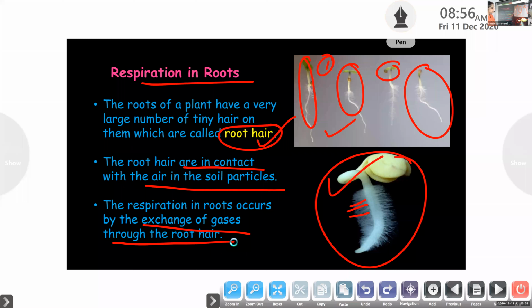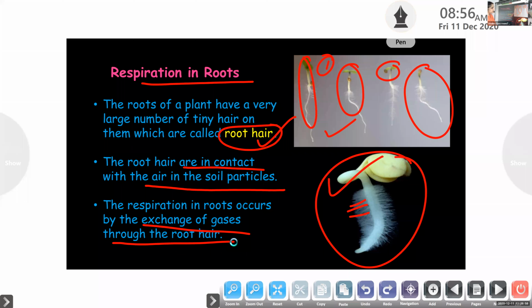Whenever we are sowing something on the ground, we have to make the soil loose, right? In order to get air into it. So when these root hairs develop, they get into the soil particles and there they get the air. Air can be stored in between the soil particles.